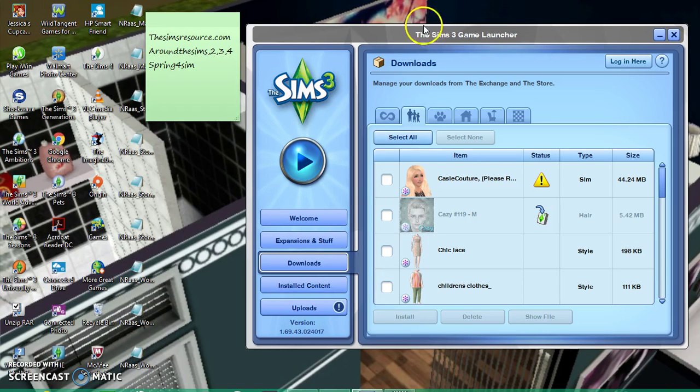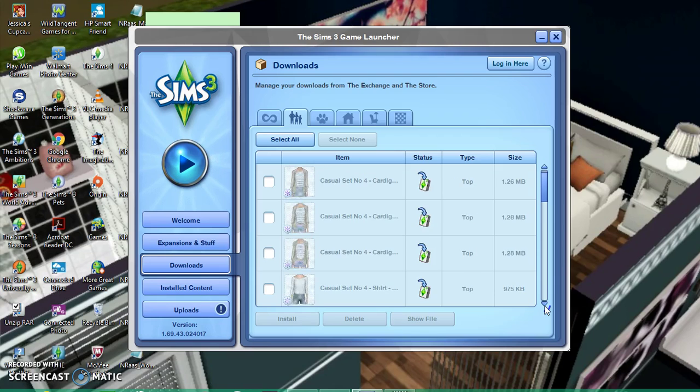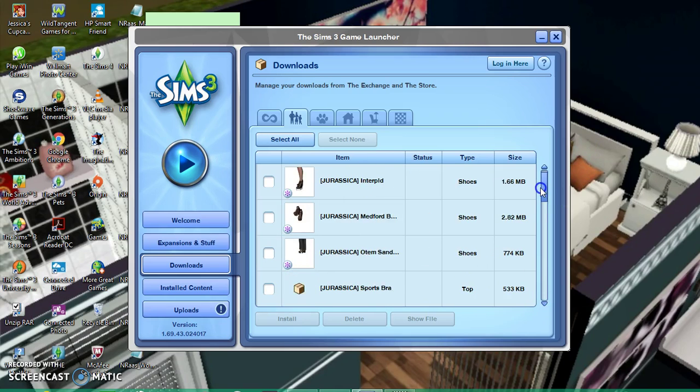So what you want to do next is pull up your Sims 3 launcher. It looks like this. Click downloads, and then you will either want to go to all, or Sims, or pets, or whatever type of item you downloaded. Like if you downloaded patterns or objects, then you would go in that category. Today we downloaded quite a few clothing items.